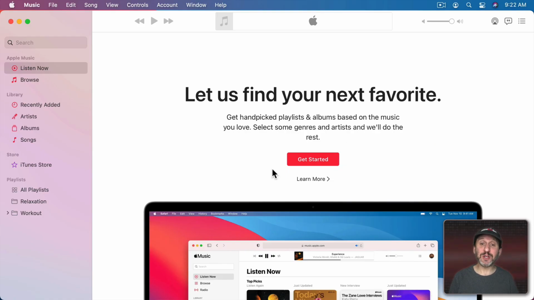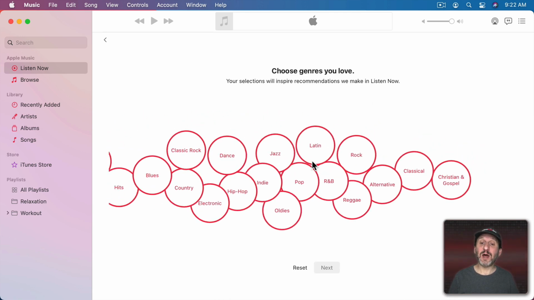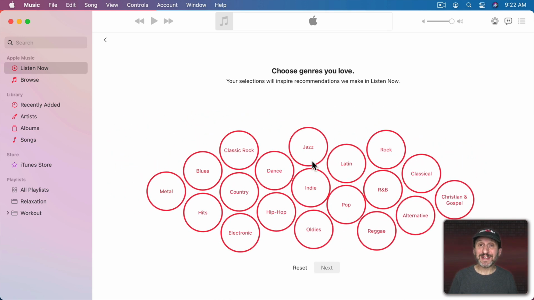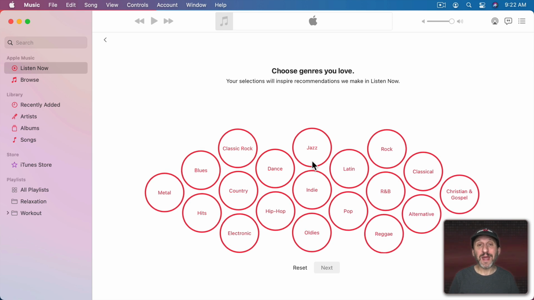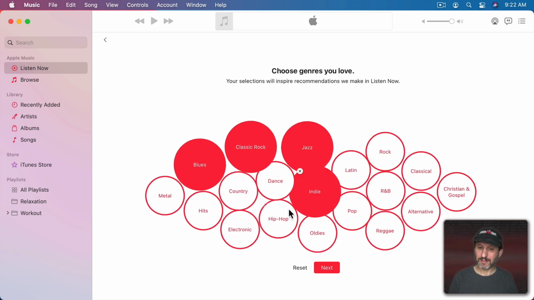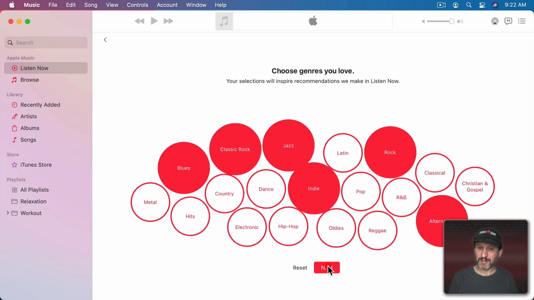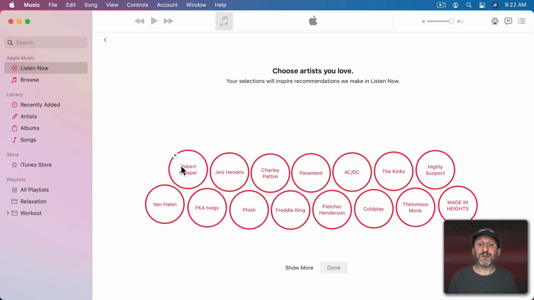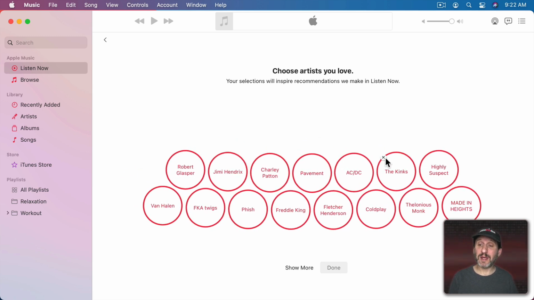So when you start with Apple Music, you're going to see a screen like this that will ask you to select some of your favorite genres. This is the best way to get started. Now, you may skip this screen or not pay too much attention to it, but it is important to go ahead and select these to get off to a quick start. After all, Apple Music can't suggest things to you if it doesn't know what you like. And then continue to narrow things down by selecting artists you like and eliminating ones that you don't.